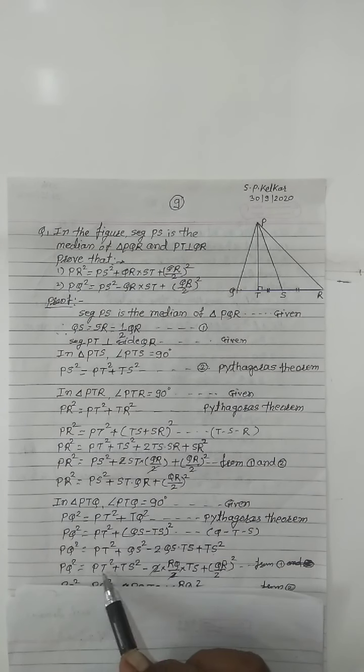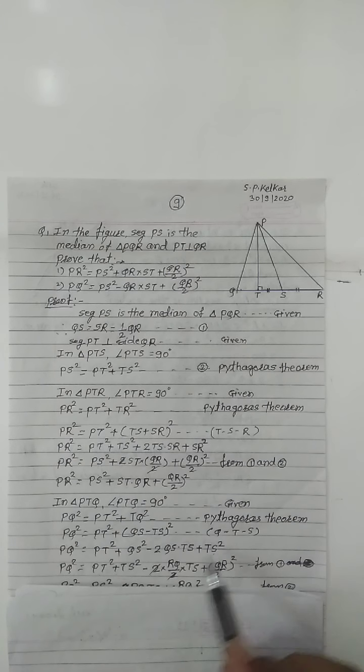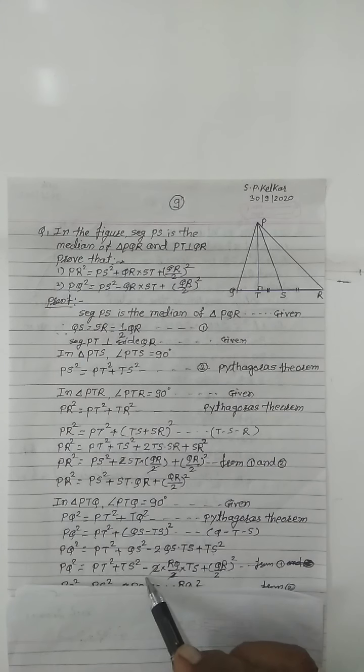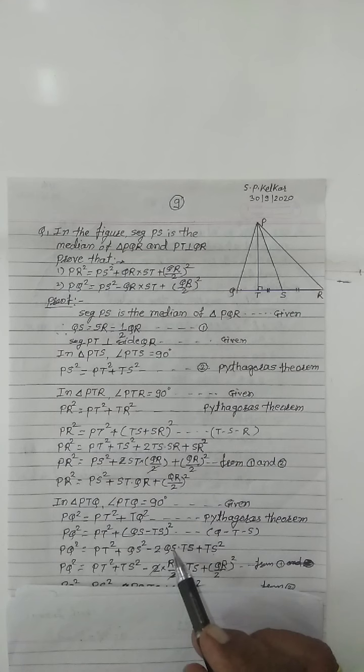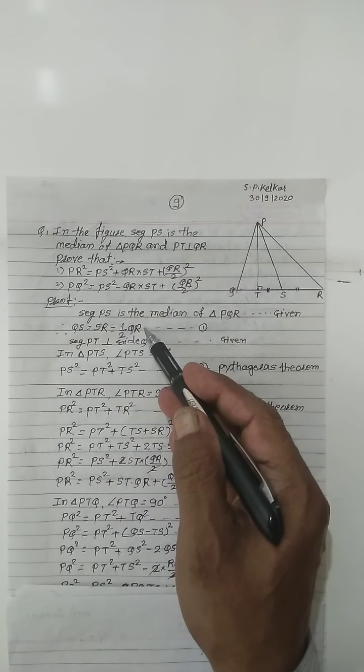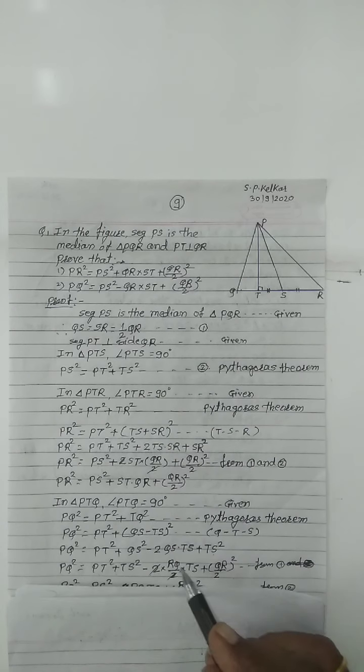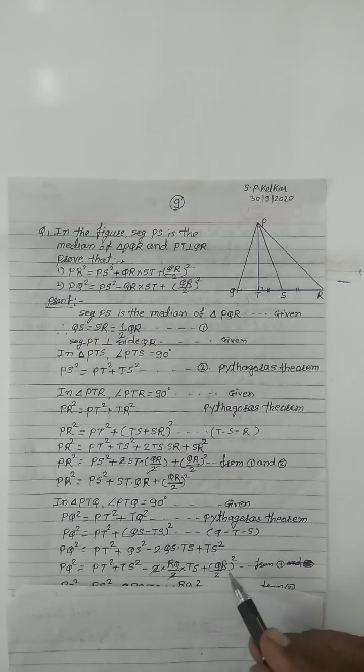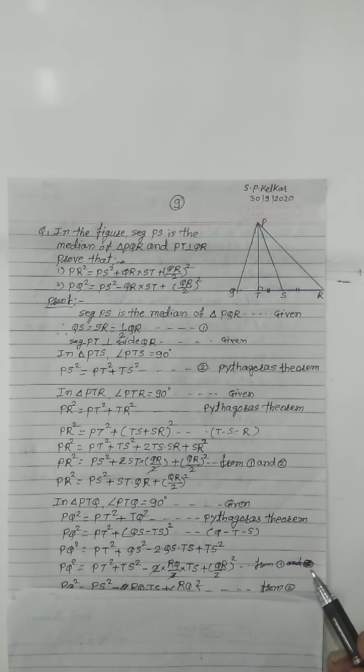PQ square equals PT square plus TS square minus 2 into, replace this QS by 1 upon 2 QR, that is QR by 2, into TS, plus (QR by 2) bracket square, from equation 1.